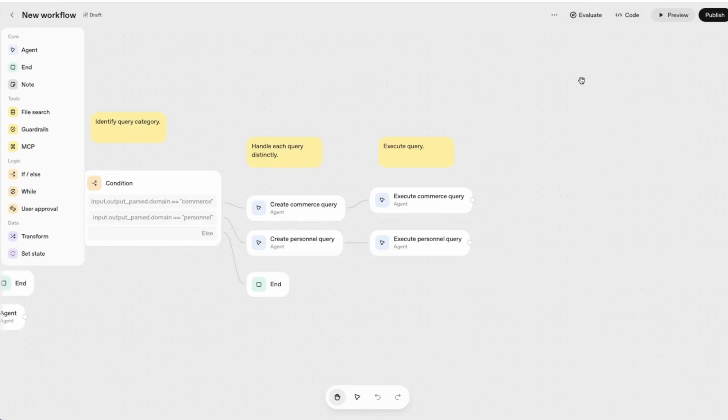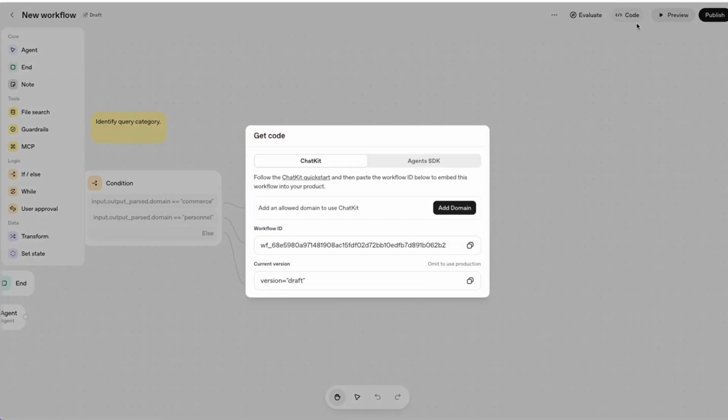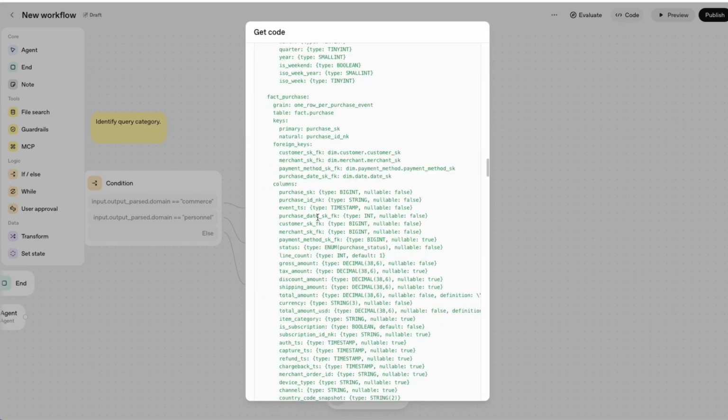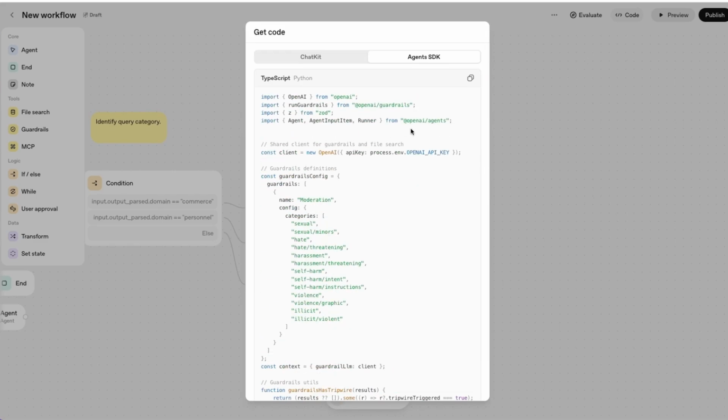And finally, if you'd like to use this agent somewhere else, you can grab the code from here, and there are two different options. One is using the ChatKit, so you can call this workflow directly, or you can grab the code of this particular flow and then add it to your website or blog or anywhere else that you would like for your users to chat with this agent.